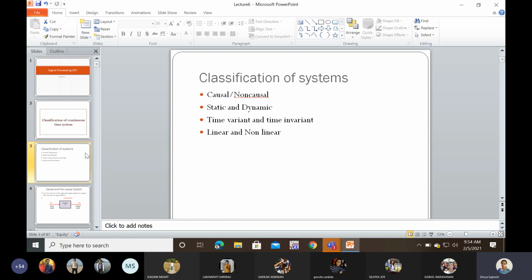The response of the system should be bounded for any input signals. If it is becoming infinite, then the system is not stable in nature. For that, there is a condition to be checked: the integral from minus infinity to infinity of h of t dt should be less than infinity. Okay. So these are the classifications.